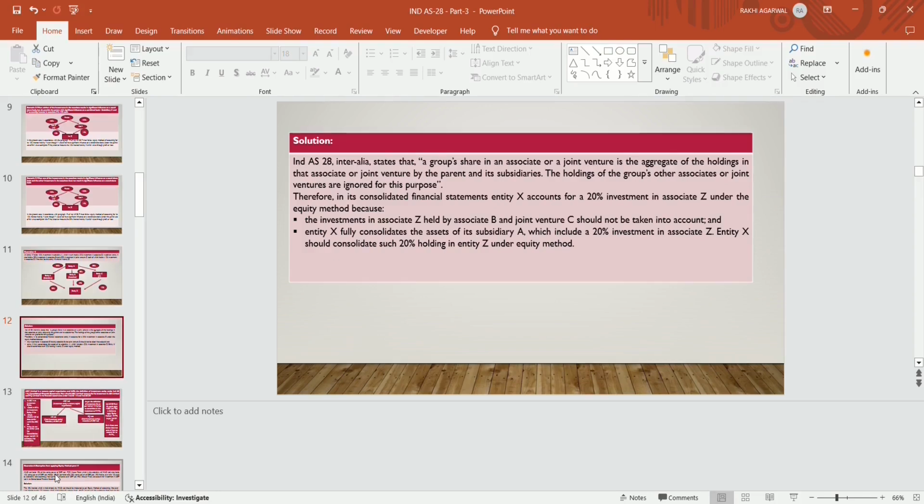So in this case, X Limited will consolidate only that portion of Z Limited which is held through the subsidiary. For the purpose of consolidation, the investment in Z Limited held by associate B and joint venture C should not be taken into account.